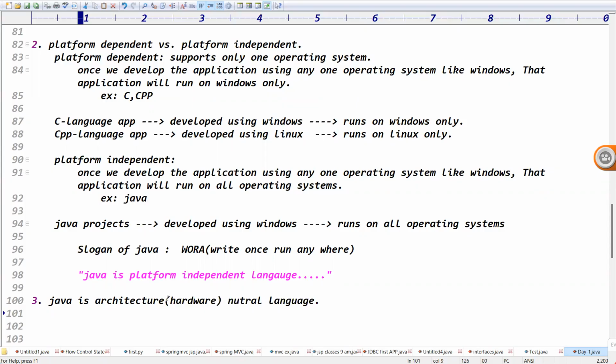If you take Hadoop applications and SAP applications, to run them and install the software, definitely we require some high-end configurations, right? But Java is an architecture neutral language. It means once we develop the application using 512 MB RAM and 80 GB hard disk, in the year 2000,